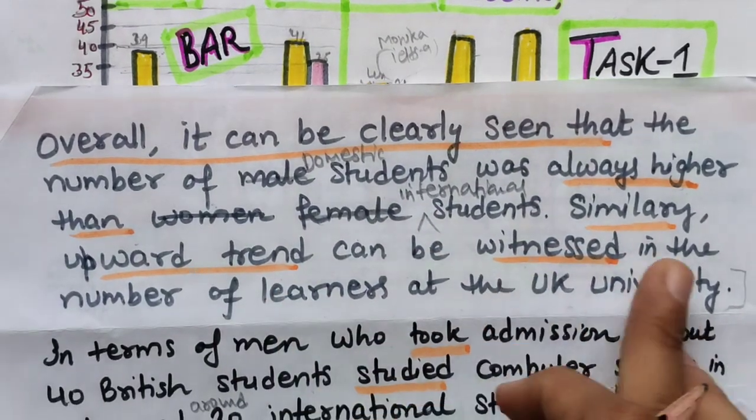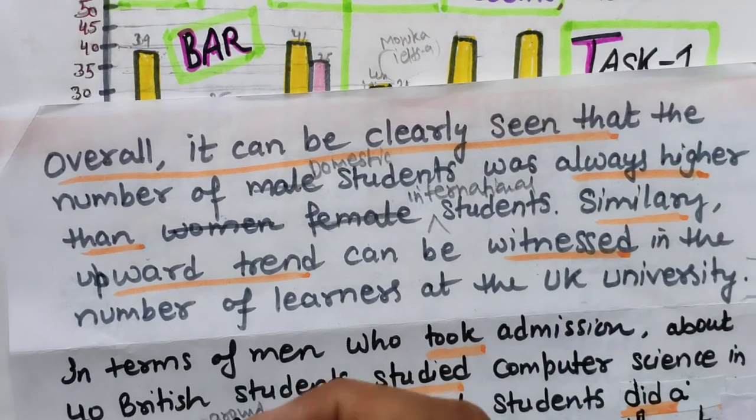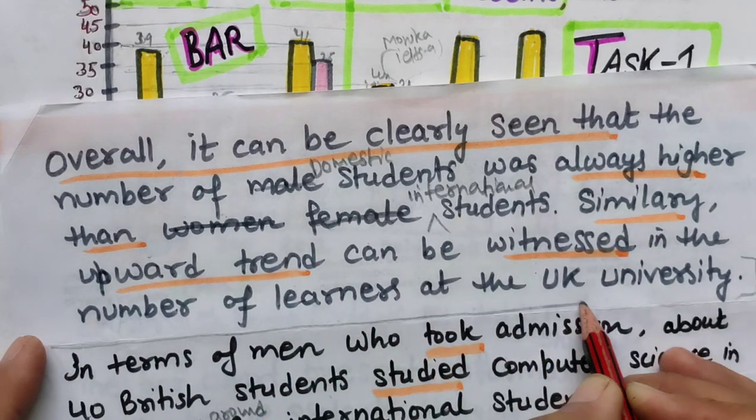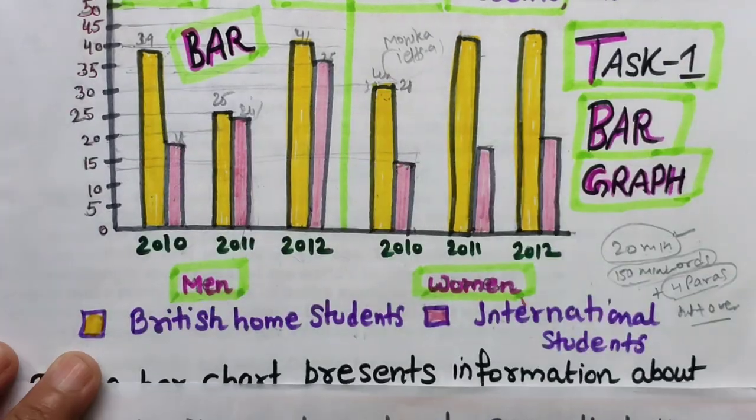Similarly, an upward trend can be witnessed in the number of learners at the UK university. So this is my overall paragraph. Now coming to the body detail paragraph.